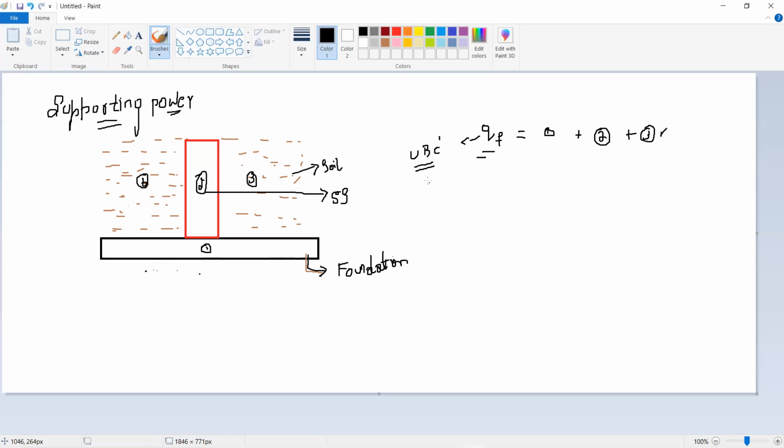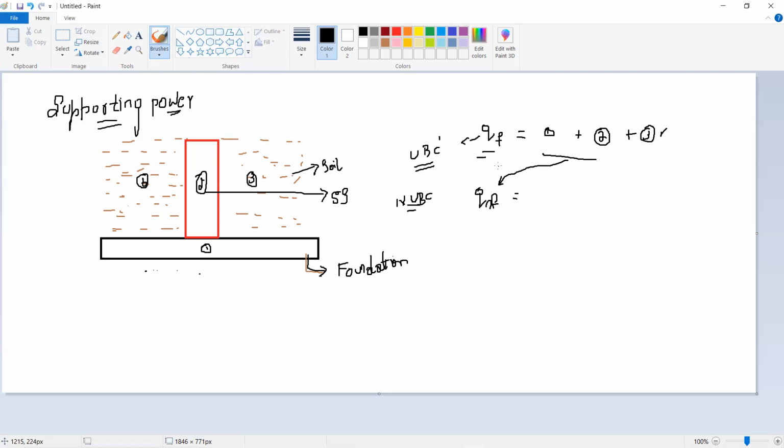Now we have to think about the next one, that is net ultimate bearing capacity, which is designated as Q suffix NF. Therefore, Q suffix NF means we are considering only these two components for net ultimate bearing capacity.